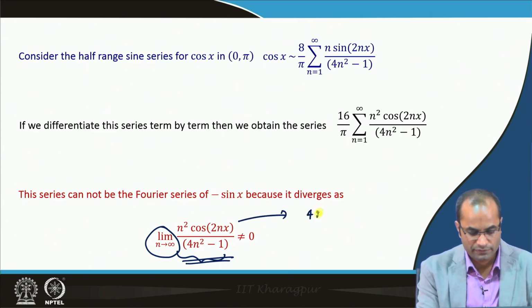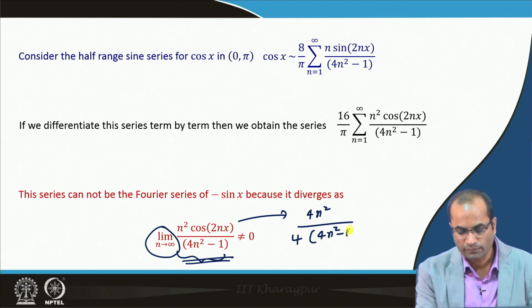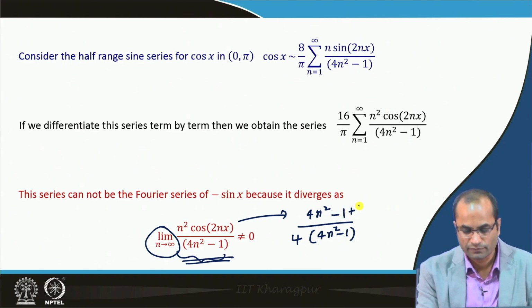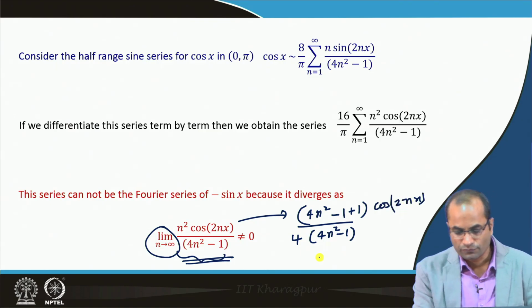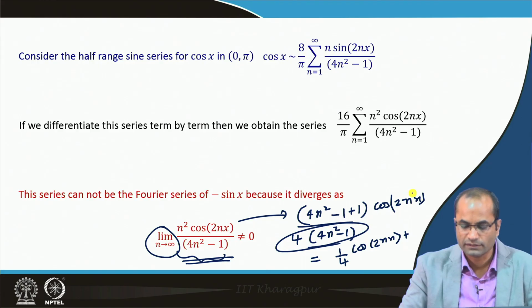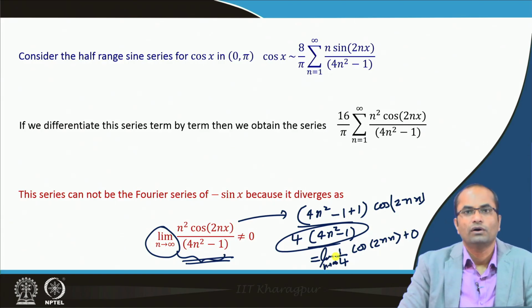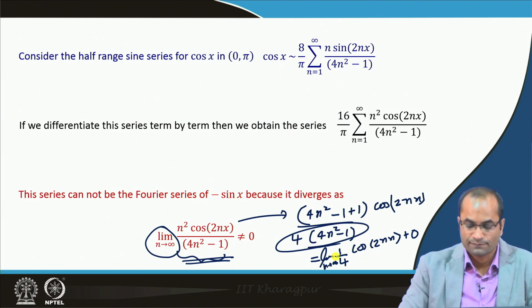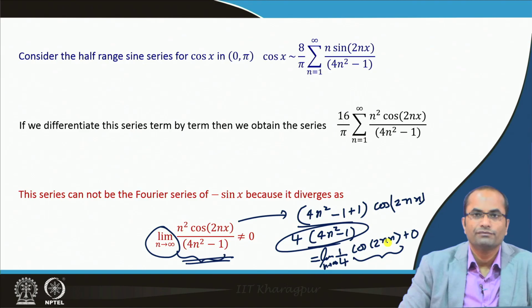For instance, I can make 4 n square there by dividing by 4 here. So, 4 n square minus 1, then we subtract and add 1 there, and then we have cos 2 n x there. So, the first term will be 1 over 4 this cos 2 n x, and then the second term will have 1 over this 4 n square minus 1 and this cos 2 n x, and when n approaches infinity, that will become 0, and then we have here the limit as n approaches infinity of this 1 over 4 cos 2 n x, which does not exist. So, this limit in fact does not exist.